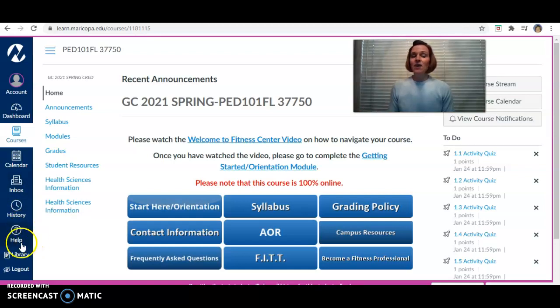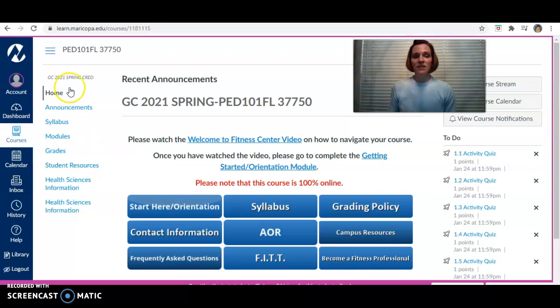Next thing is the help guide over here. Please make sure that if you have any questions about Canvas, use the Canvas guides, the help button over here. That's a great resource. And then student resources will keep you up to date on anything that's happening on Canvas that might be campus related that you need to know.